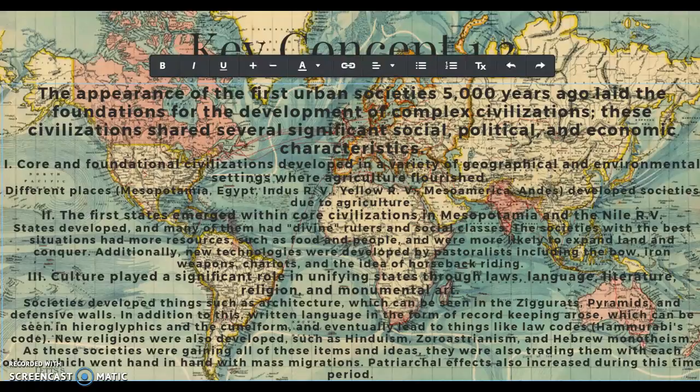A lot of the rulers were seen as gods, or at least people that had godly powers, and social classes developed, and then people were trying to expand their societies and get more land. Also, new technologies were developed by pastoralists, so they had the composite bow, iron weapons, chariot, and horseback riding, which made trade and travel easier. And then culture, which includes things like architecture, language, and religions, were also developed and also became a big part of society.